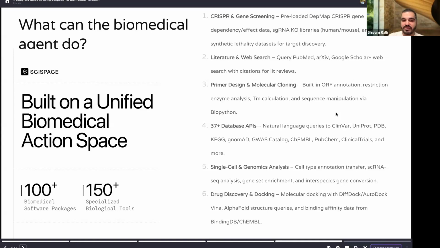We also allowed for the primer designs. We thought that we could make flowcharts, and now if you put in a SMILES string, it can design an entire flowchart out for you based on the actual workflow that you might have on a day-to-day basis. And to keep this short and not take too much time on this particular slide, finally, we have the drug discovery and docking, where if you're developing a drug and you want to see if it fits into the protein structures out there, we have AlphaFold, DiffDock, and all these features built out automatically inside our website and agent.